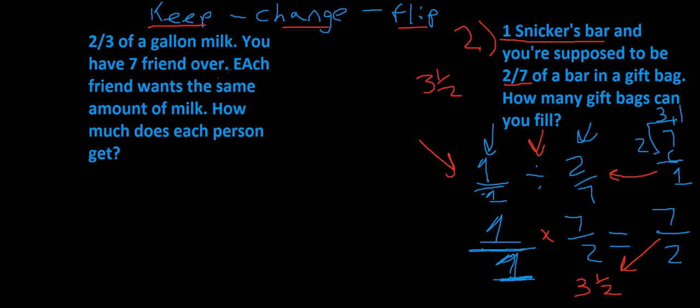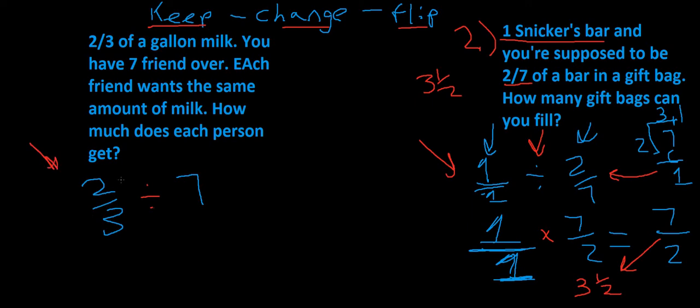So let's say you have 2/3 of a gallon of milk. You have 7 friends over. Each friend wants the same amount of milk. How much does each person get? Okay, so you have 2/3 of a gallon, so that's how much you have. So that's what you're going to write when you're starting. You are splitting it amongst people. So as soon as you see that, you should think of division. Now the number of people or the size that you're splitting it up in, that's always the bottom number. In this case, it's just plain old 7. So that's how we can set this up.